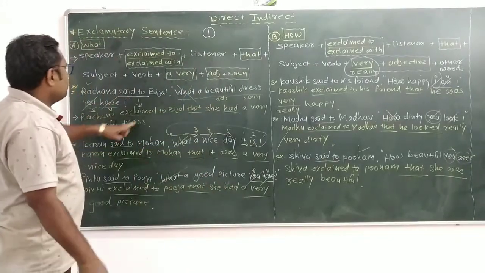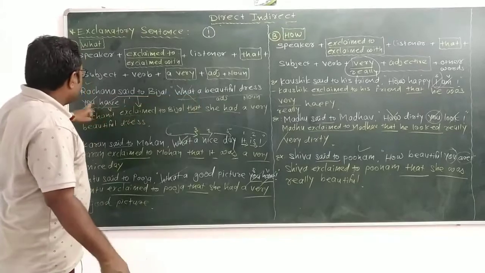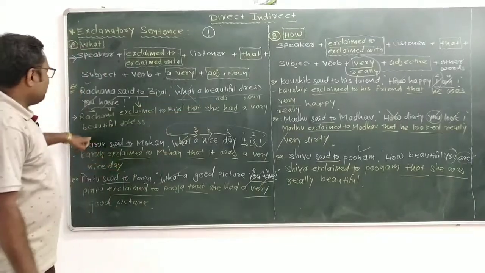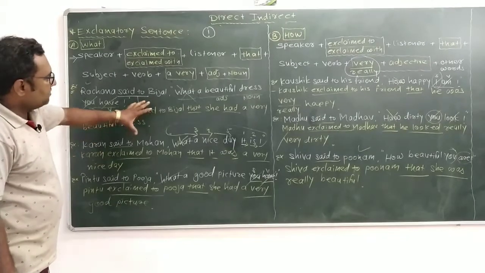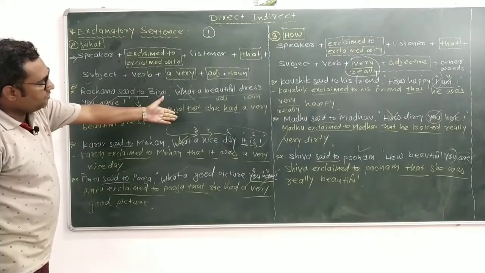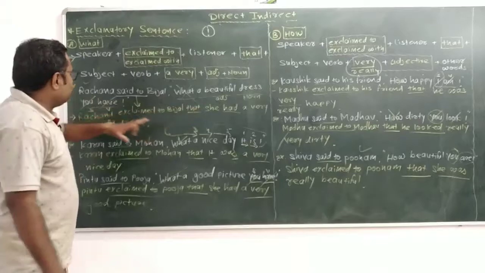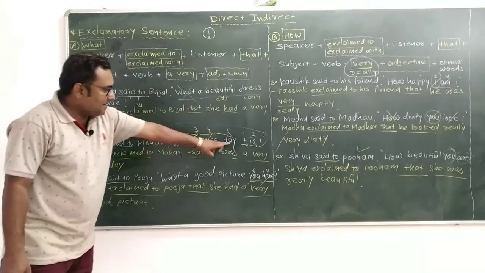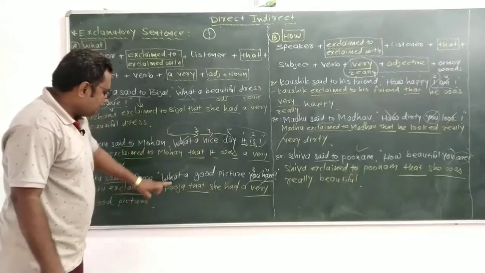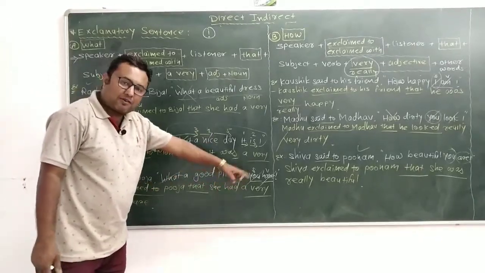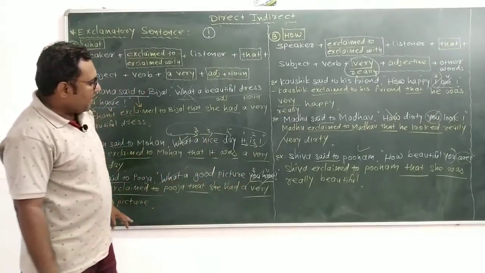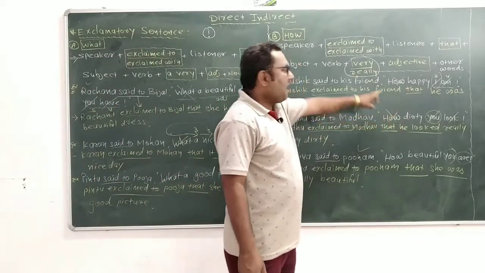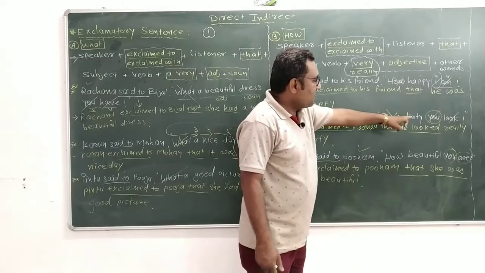See that, what a beautiful dress you have. So you have a very beautiful dress, means you have to convert into affirmative sentence. What a nice day it is. So it is a very nice day. What a good picture you have. So you have a very good picture. How happy I am. So I am very happy. How dirty you look.